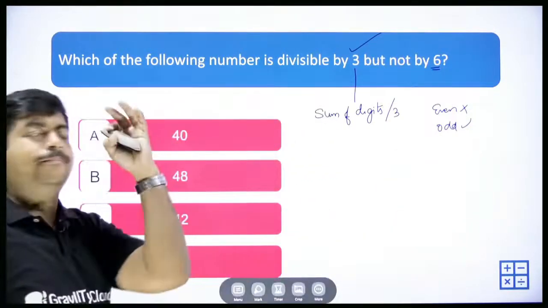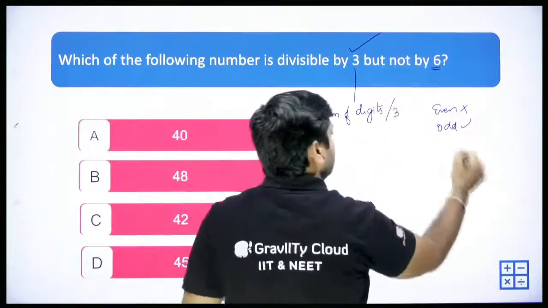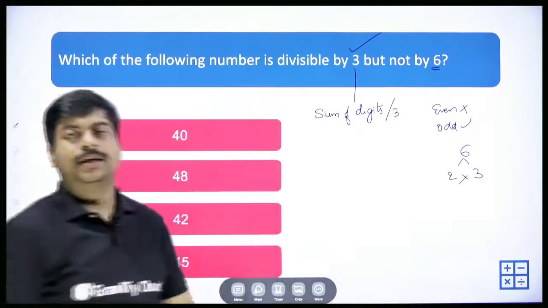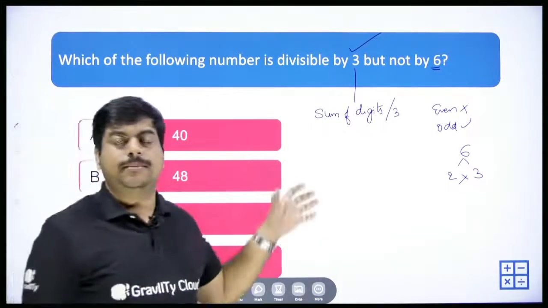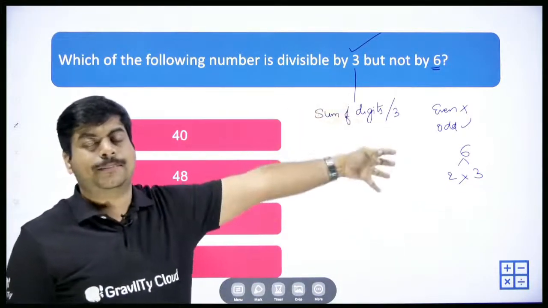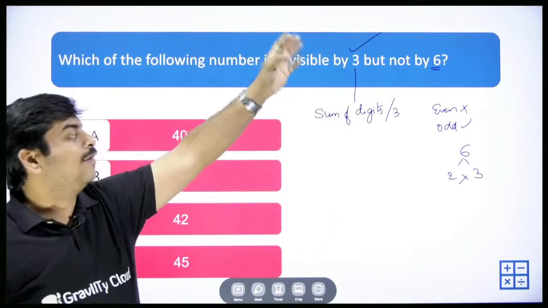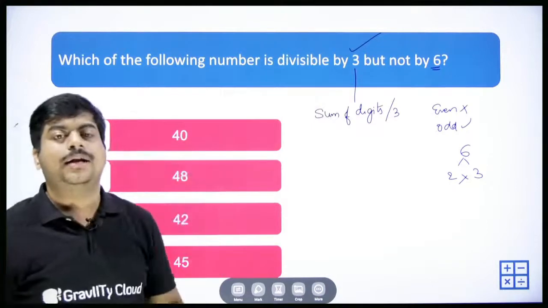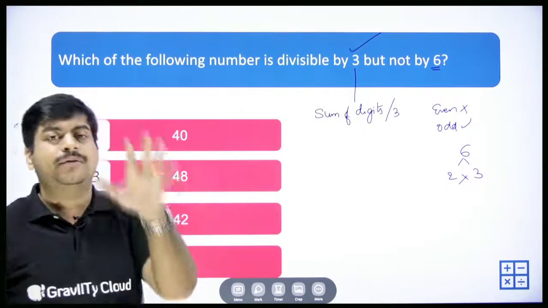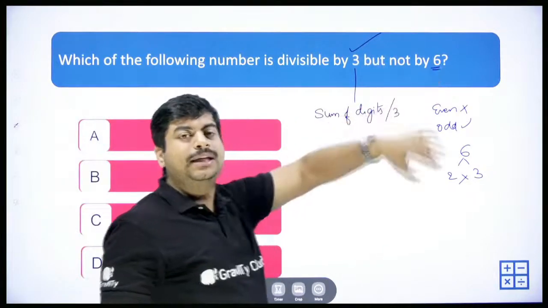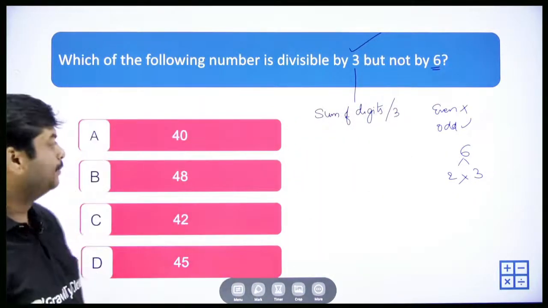Why did even and odd come? Because when we are talking about the number 6, it is a multiple of 2 and 3, where 2 and 3 are prime numbers. So it is enough if the number is divisible by 2 and divisible by 3. For 3 we have the sum of the digits being a multiple of 3, and for 2 it should be an even number. But here we don't need such numbers. That means we need odd numbers, right?